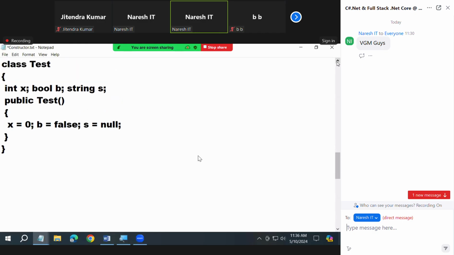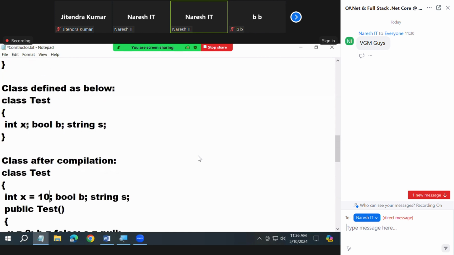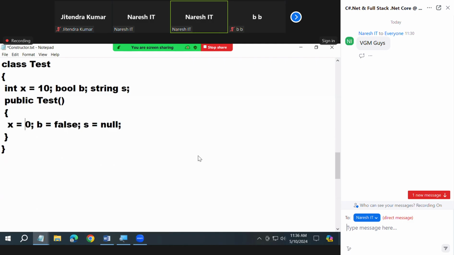Remember, at the time of declaration, suppose you are declaring a variable with a value like this. So what will the constructor do? The constructor will always initialize the field with the same value. If you don't give any value, it will initialize with the default value. If you give a value, it will initialize the same value only.